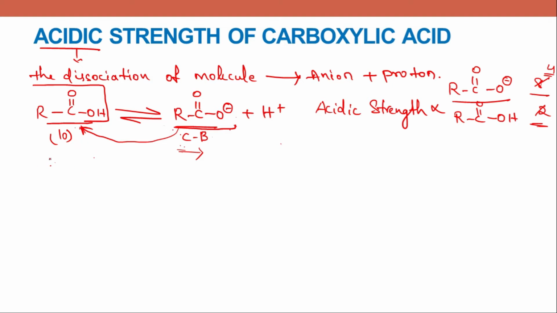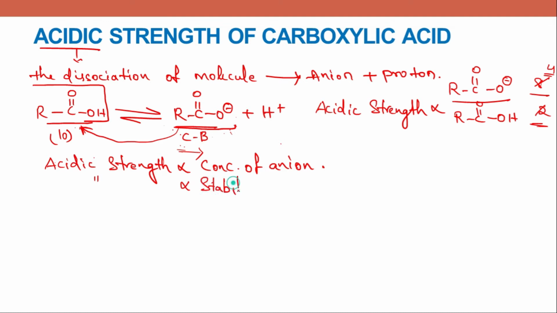So the acidic strength is directly dependent on the concentration of anion. So the more anionic molecules are formed, greater will be the acidic strength. And also acidic strength is directly proportional to the stability of anion.